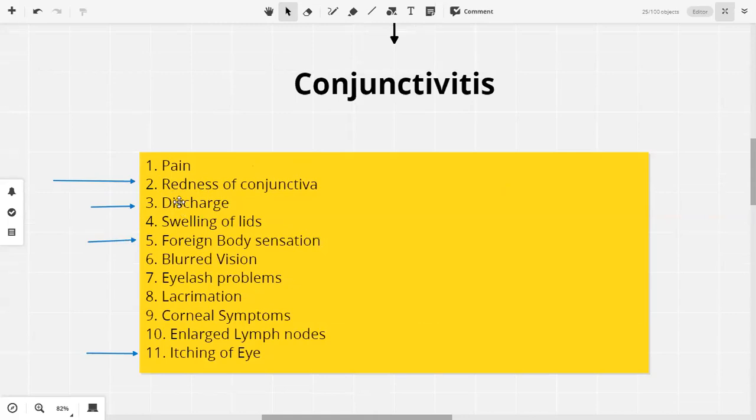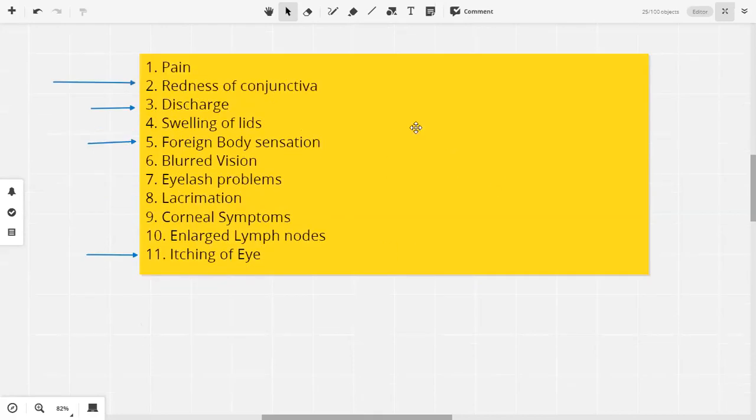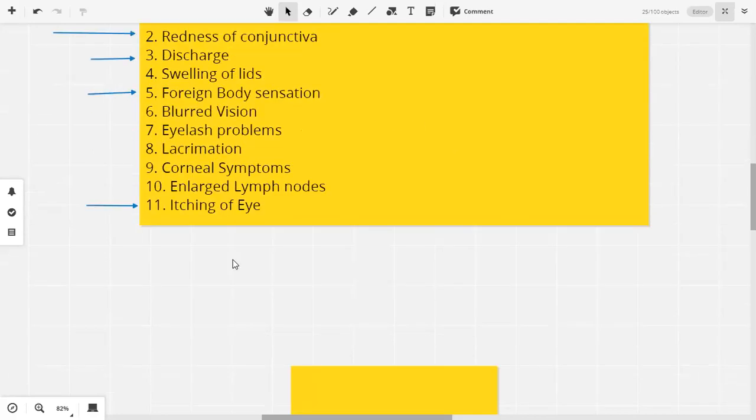For example, we know that in bacterial conjunctivitis, there is a purulent reaction, and the discharge will be purulent. In viral conjunctivitis, it won't be purulent, but it will be sticky. Similarly, in allergic, it will be sticky as well. So we can divide conjunctivitis into 3 types on the basis of the origin or the etiology.